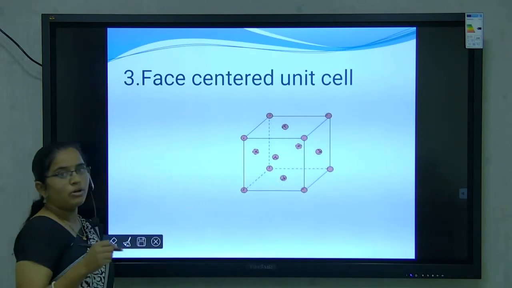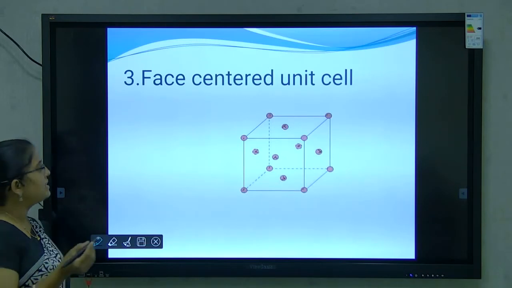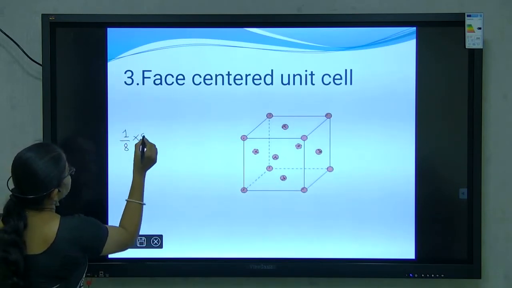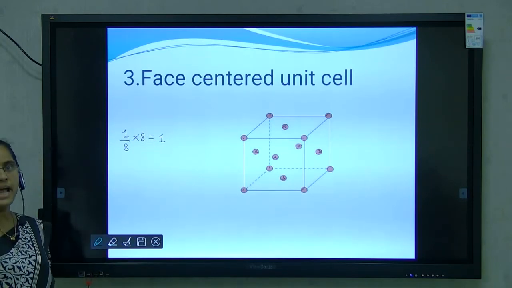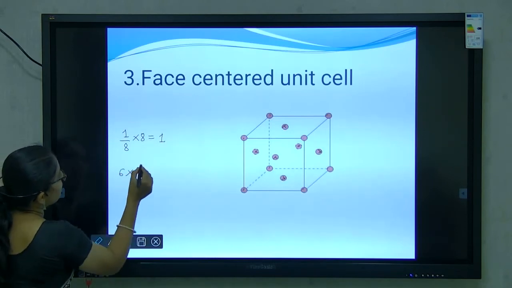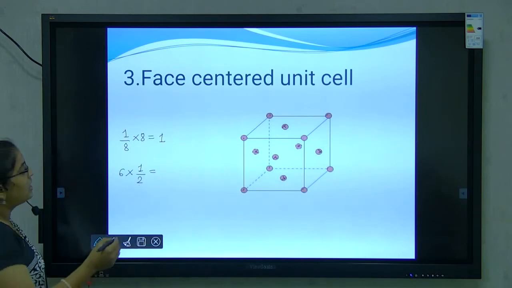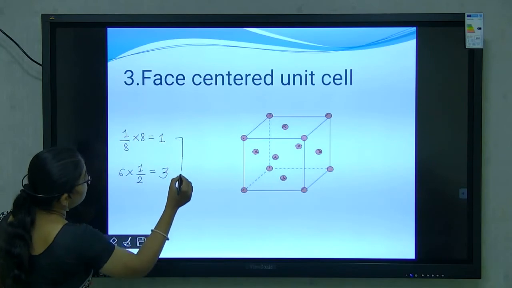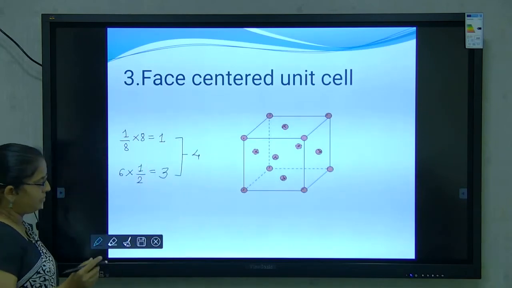The total number of atoms contributed is 1 by 8 into 8 is equal to 1, so 1 atom contributed by corners, and each of the 6 faces contributes 1 by 2, half a part, to the unit cell. Total combination is 3, meaning in a face-centered unit cell the total number of atoms is 4.